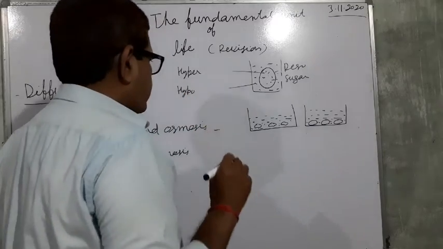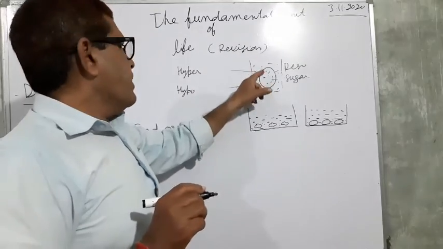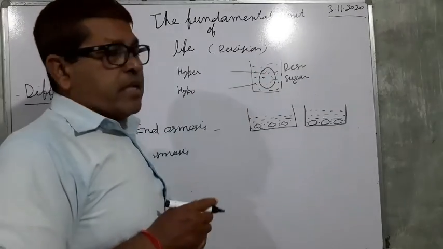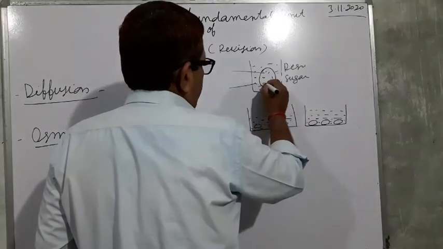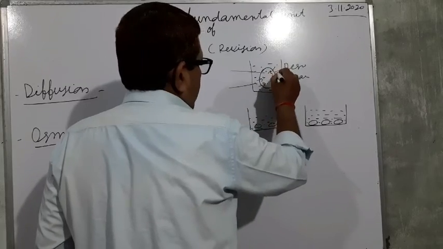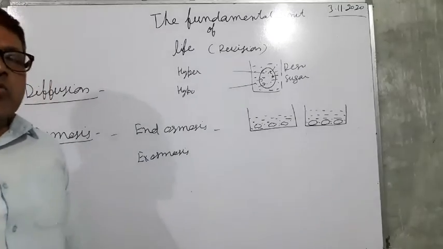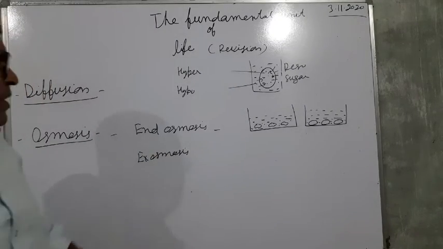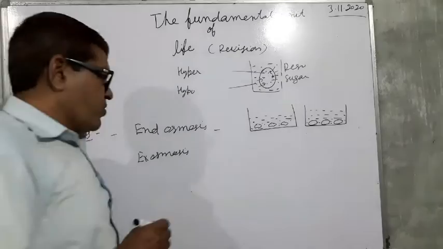So the water concentration is more outside in comparison to inside the raisins. So water moves from outside to inside. As a result, the raisins swell up. So this is endosmosis. And the next example is exosmosis.